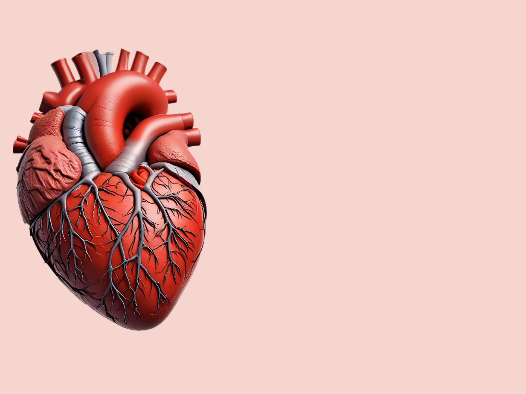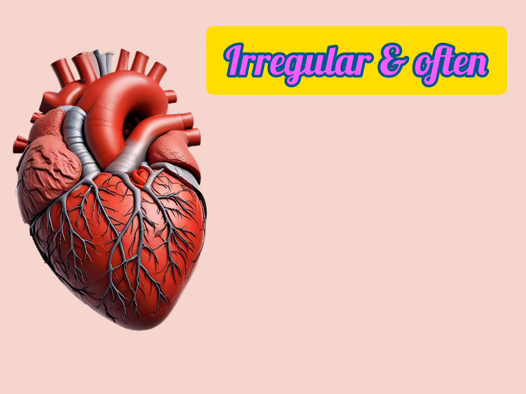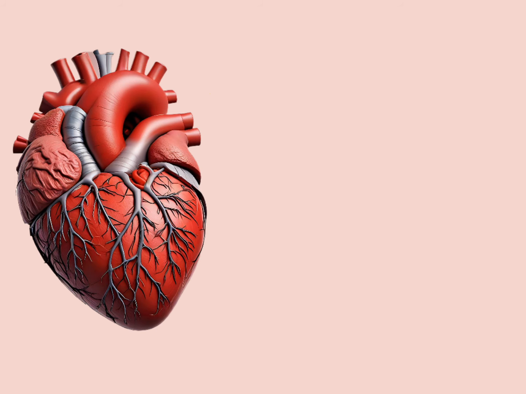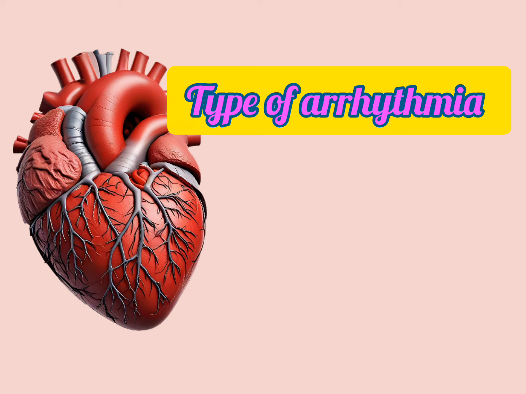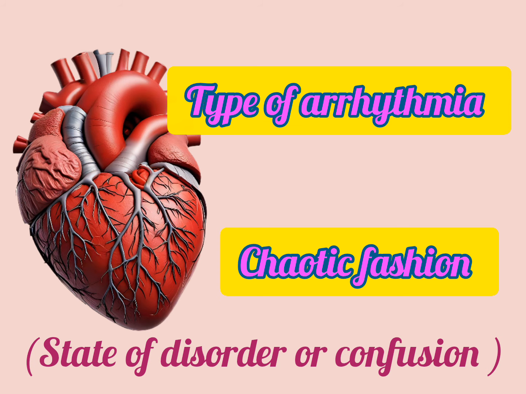Hello friends, today we will learn about atrial fibrillation. It is an irregular and often very rapid heart rhythm that begins in the upper chamber of the heart. In other words, it is a type of arrhythmia in which the heart beats in a chaotic fashion. Chaotic means it's a state of disorder or confusion.